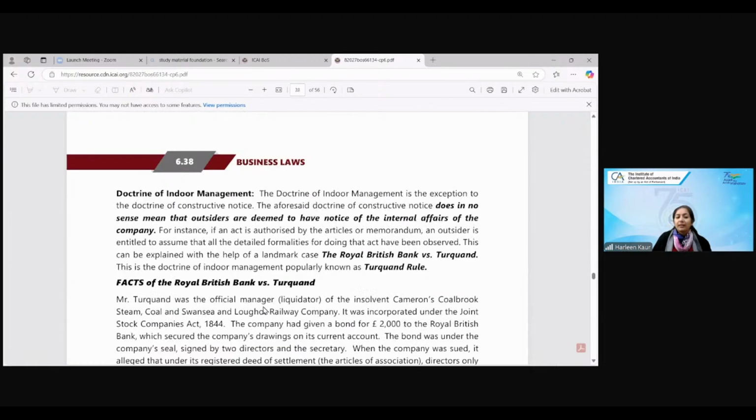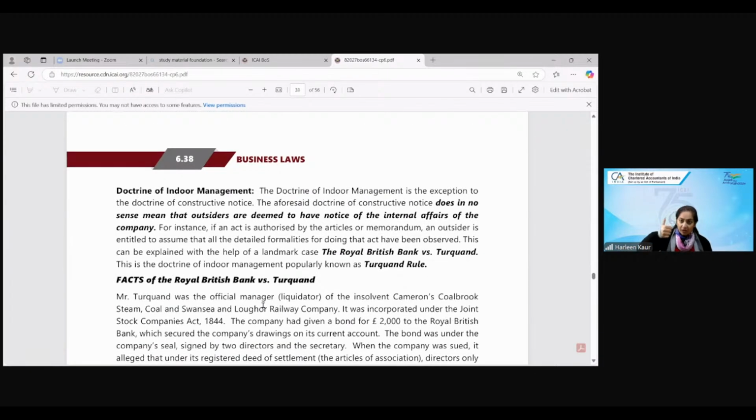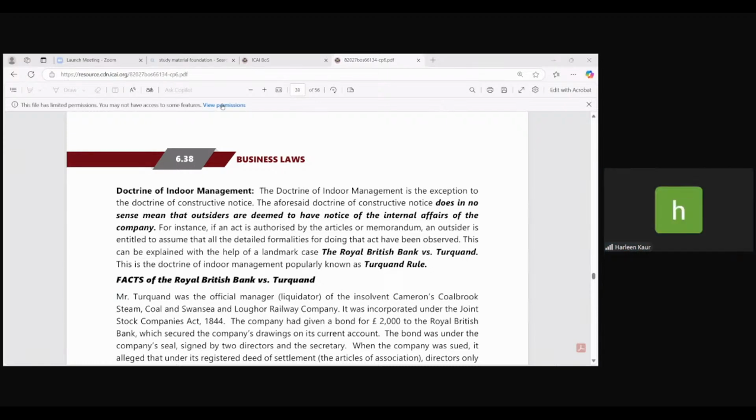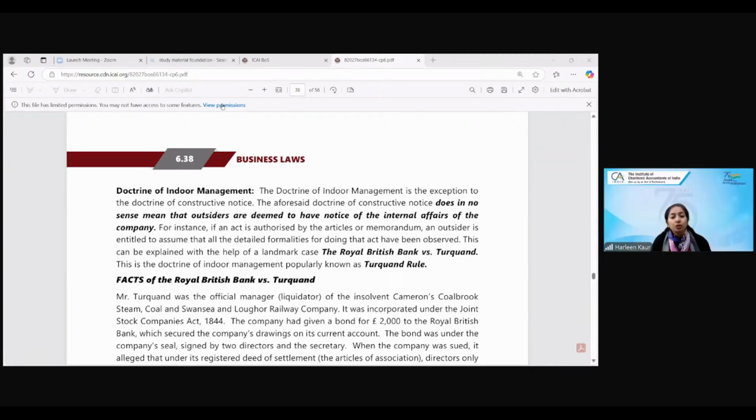So you can simply write down in your own language, in the doctrine of ultra vires, the outsider is held liable. In the doctrine of constructive notice, again the outsider is held liable. So in both doctrines, the outsider is held liable. He will be considered at fault, not the company.